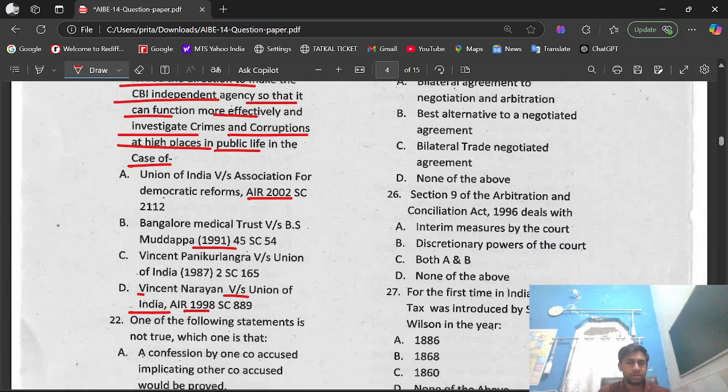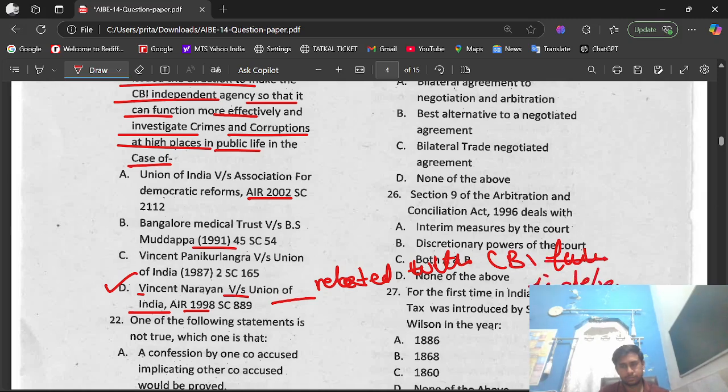The right option is option D, that is Venkat Narayan versus Union of India AIR 1998. Related with CBI independency.